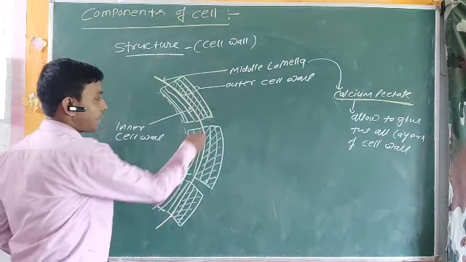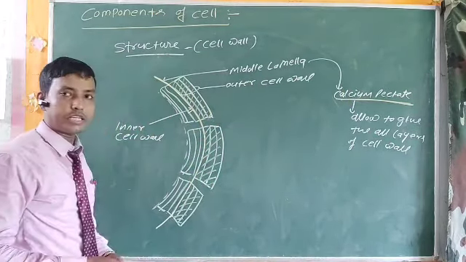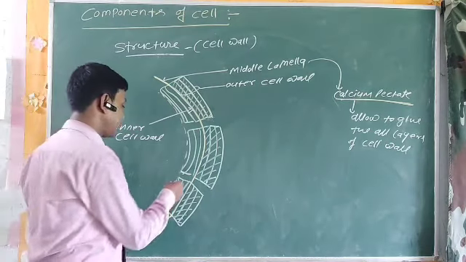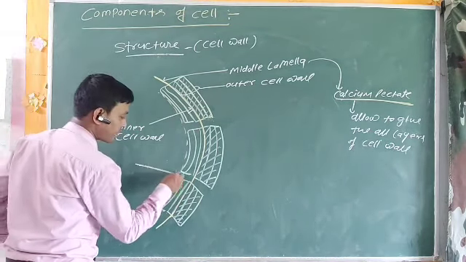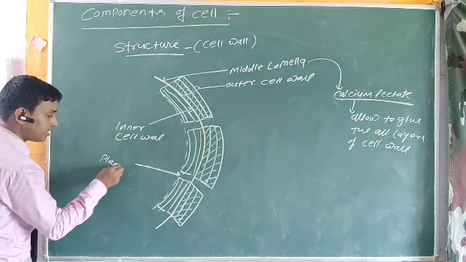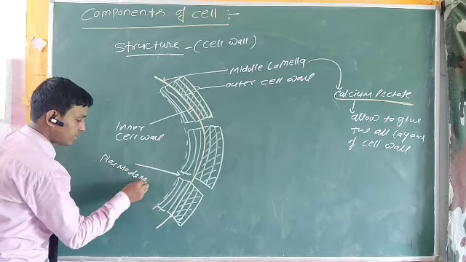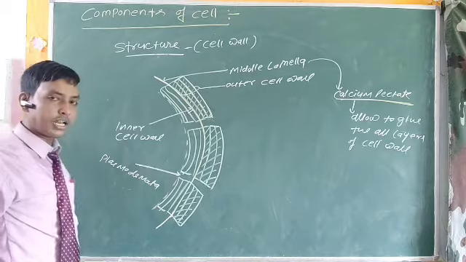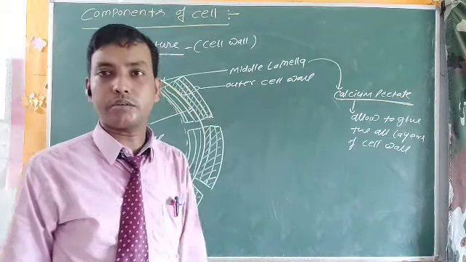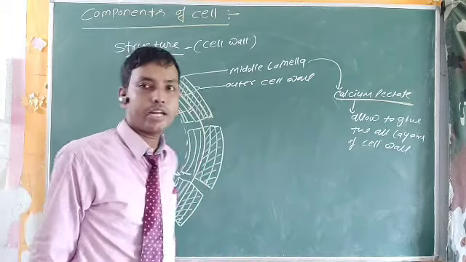ठीक है, now the gap you can see in between the cell wall, that is known as plasmodesmata. This gap is known as plasmodesmata. And this allows to exchange the important substances from one cell to another cell.